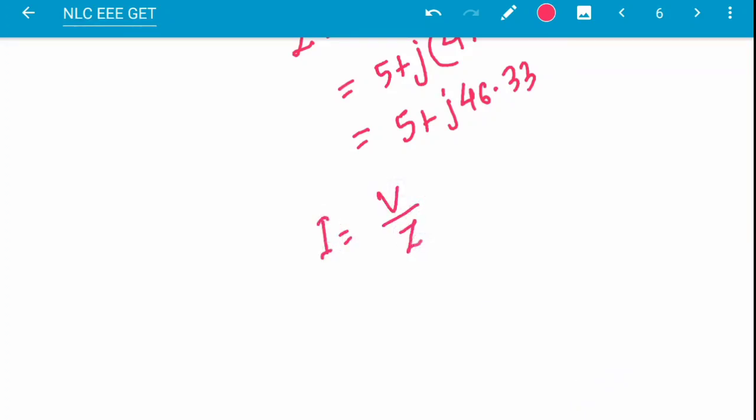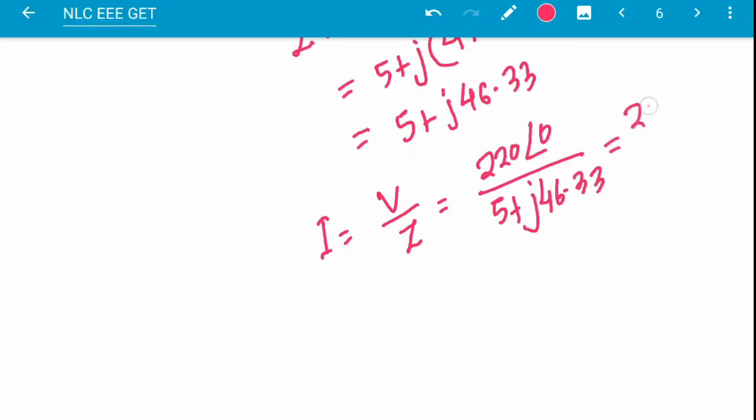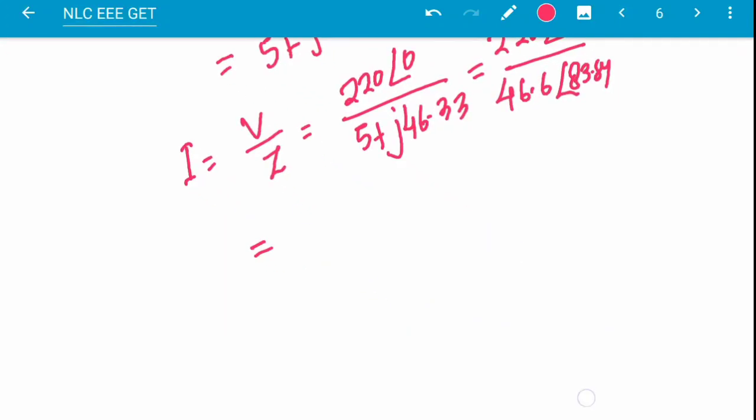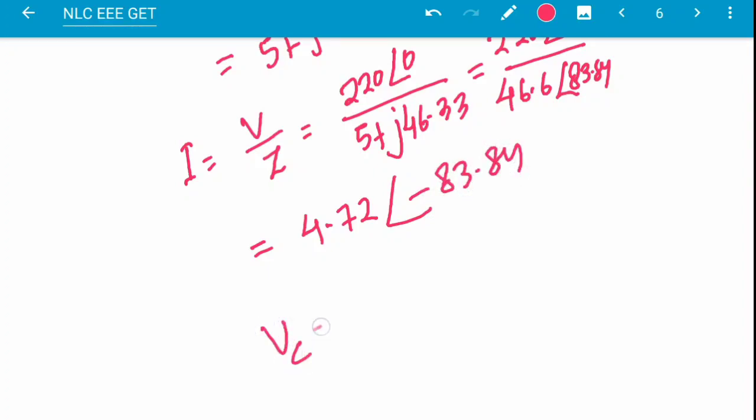Current is voltage by impedance. This is 220 volt angle 0 by 5 plus j 46.33. This is coming to be 220 angle 0 by the polar form of this one, which is 46.6 angle 83.84, and this is coming to be 4.72 angle minus 83.84. So VC, voltage across capacitor, is I into XC.